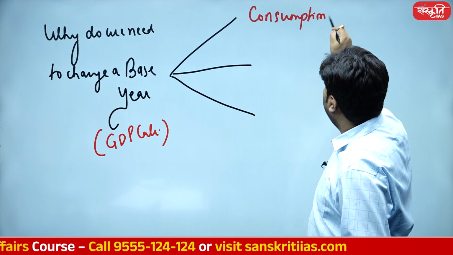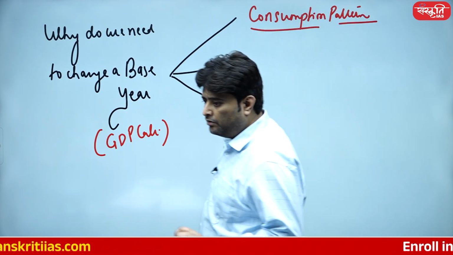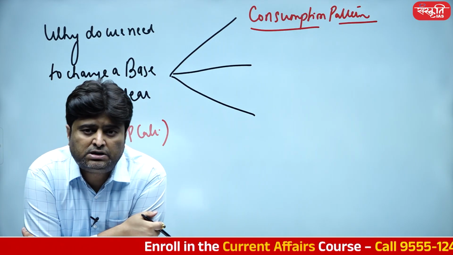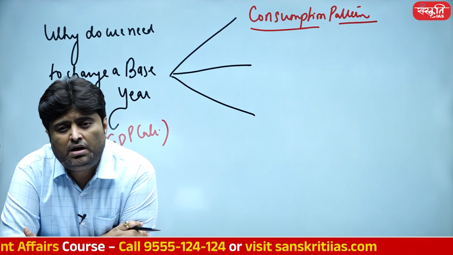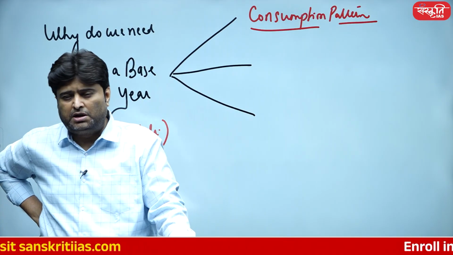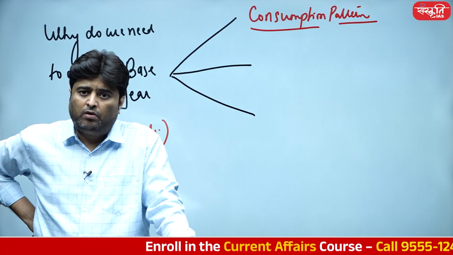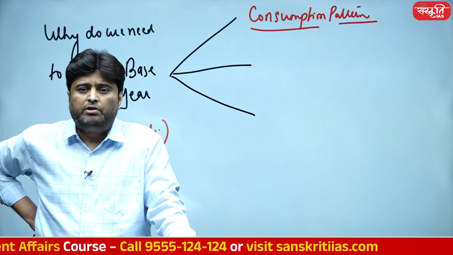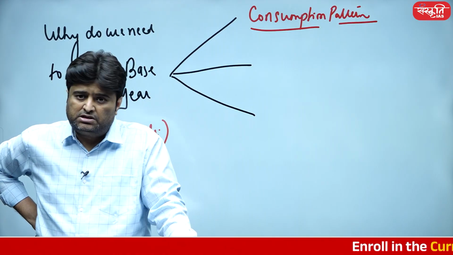Our consumption pattern has been changing at a very rapid pace, especially the young generation, the demographic dividend that we are having. We are showing a massive amount of change in our consumption pattern, and it is not related only to the metropolitan cities. These changes are quite evident in our tier 2, tier 3, and tier 4 cities as well. Let me give you an example. 10, 15 years ago, we didn't have Zomato, we didn't have Swiggy, we didn't have these quick commerce apps, Blinkit and Zepto. It is changing the consumer pattern.